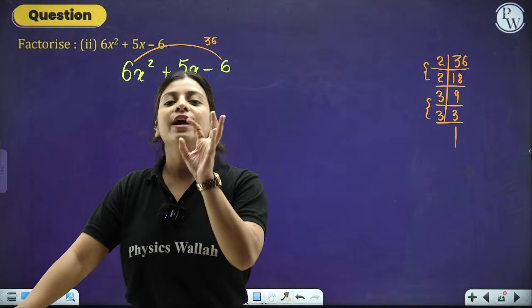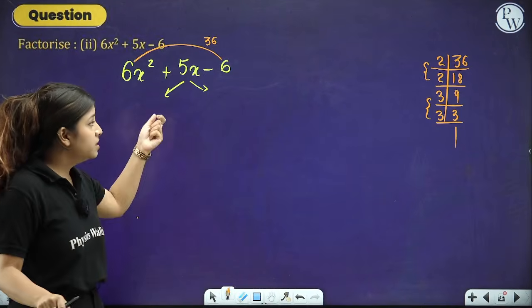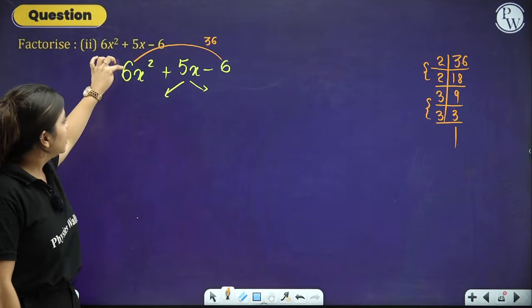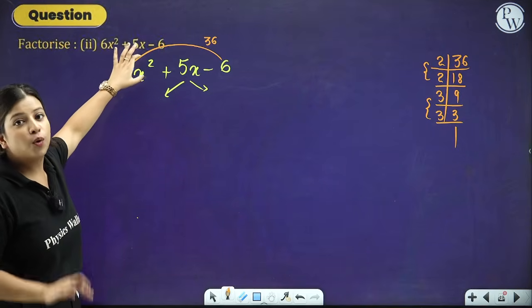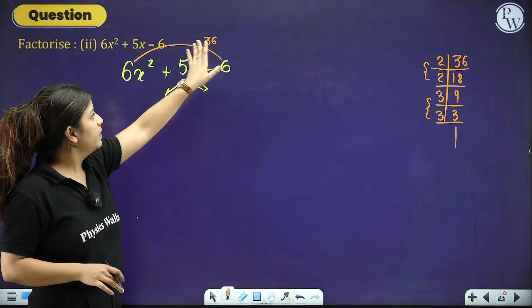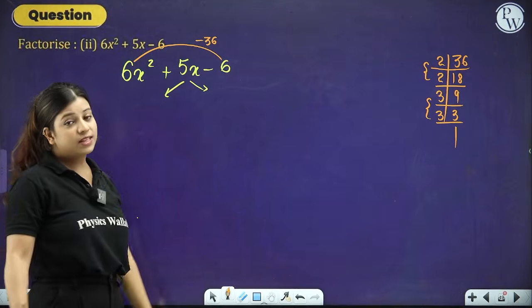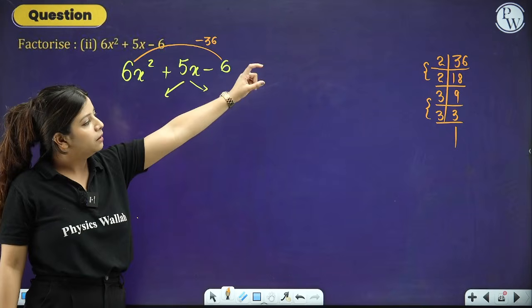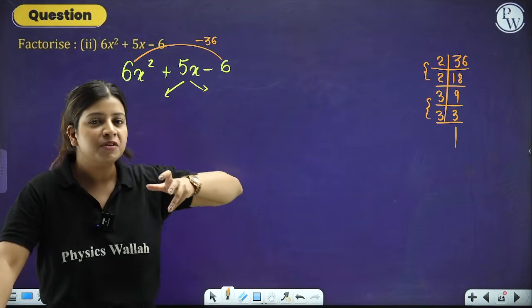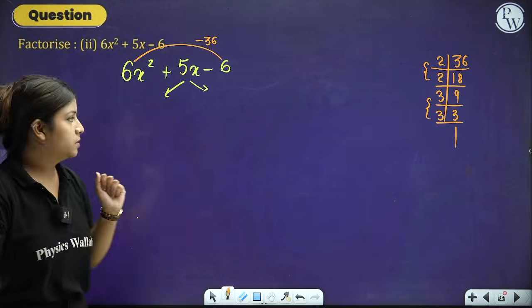So, whenever you get stuck in the prime factorization or the middle term splitting part, just take the multiplication of the coefficient of x square and the constant term, check what it is getting, and then prime factorize that number, form the factors and then group the factors together to get those two numbers.